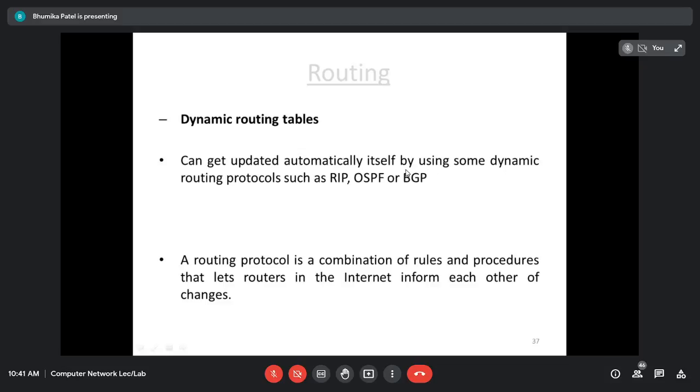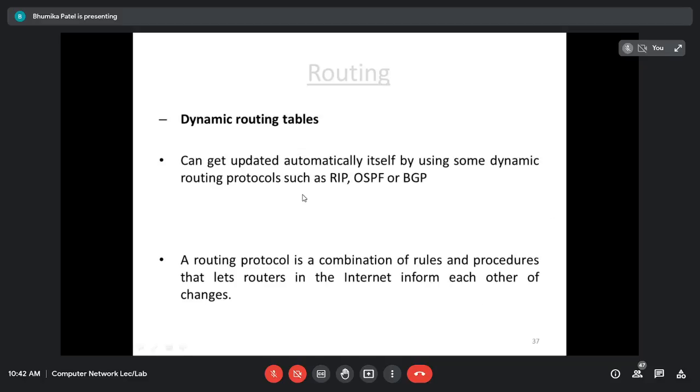Each router runs routing algorithms, and these follow some routing protocol, for example RIP, OSPF, BGP: Routing Information Protocol, Open Shortest Path First, and Border Gateway Protocol, which we will see in detail in the coming lectures. Using these protocols, the routing table gets updated automatically. That means routers communicate with each other and gather information, and accordingly update their own routing tables whenever there is a change in network conditions.